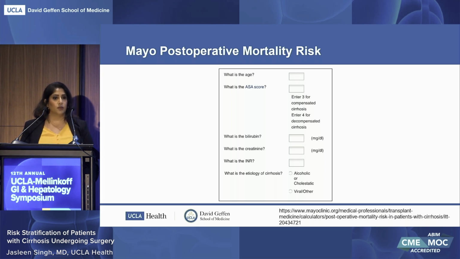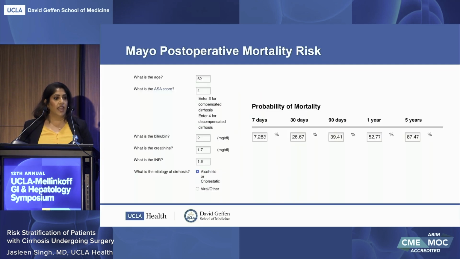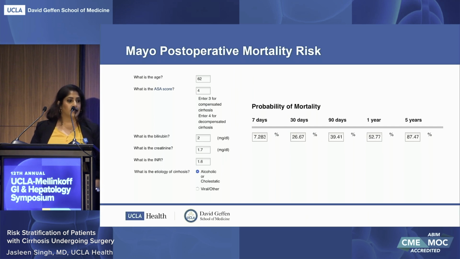And then, of course, the components of the original MELD score, and then the etiology. Here I've just put a 62-year-old male with alcohol-related liver disease who is decompensated. I've just put those numbers, and here you'll get essentially an assessment of their risk postoperatively.